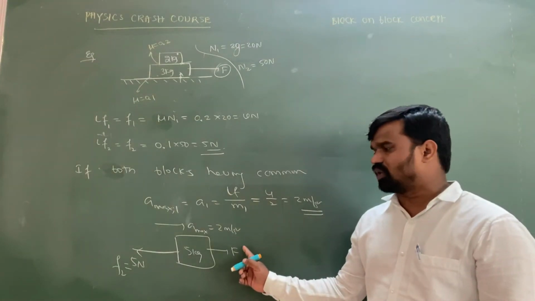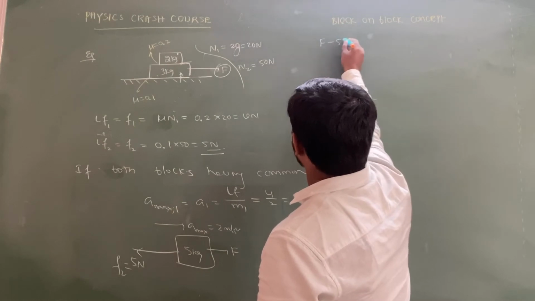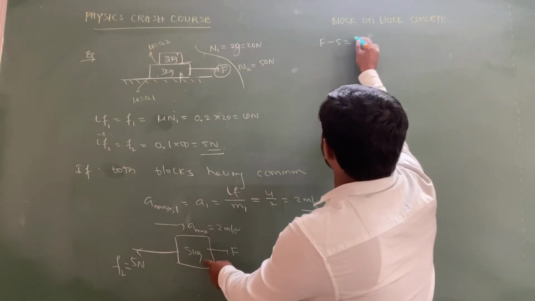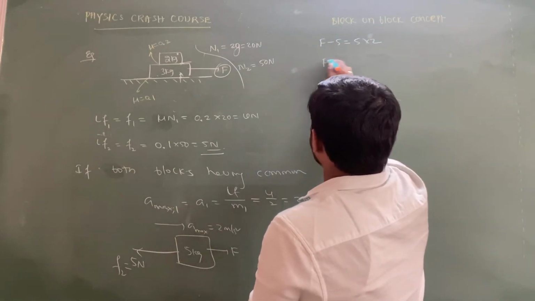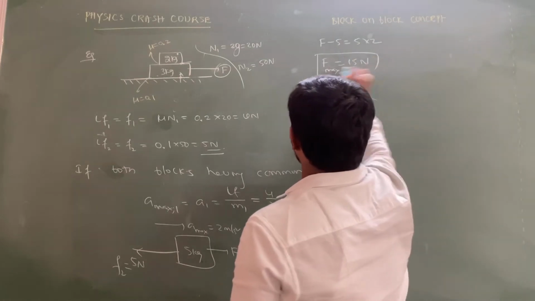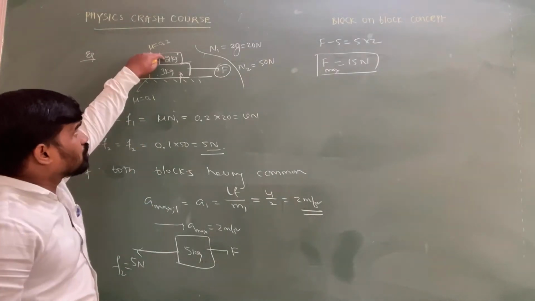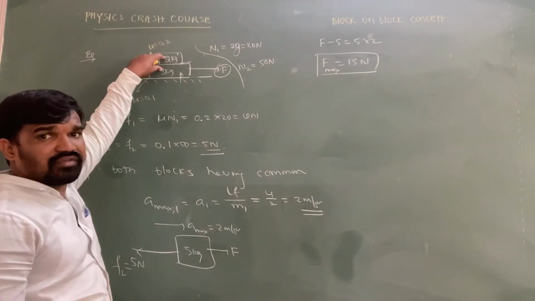Net force is equal to right side force minus left side force. We can write it as F minus 5 equal to mass into acceleration, which is equal to 5 into 2. So F equal to 50 Newton. This is the maximum force up to which both the blocks are having common acceleration. So this 2 kg and 3 kg, both the blocks are having common acceleration.